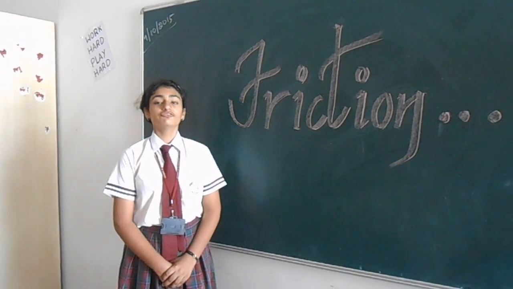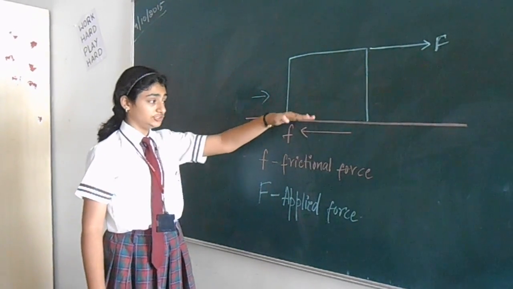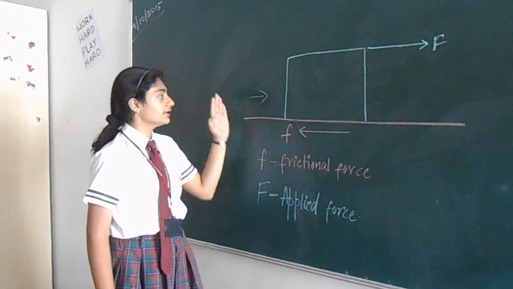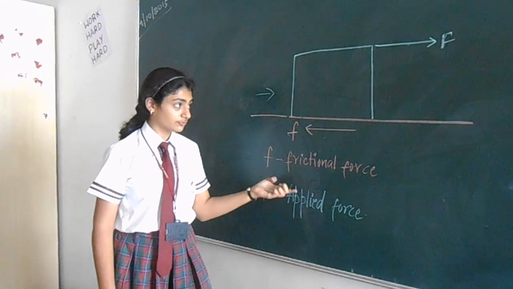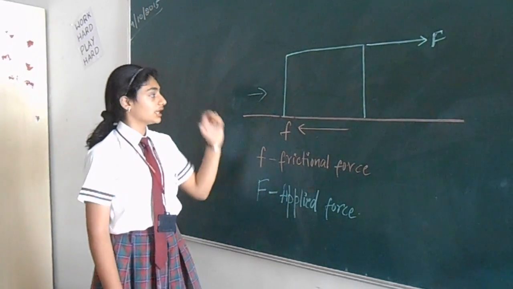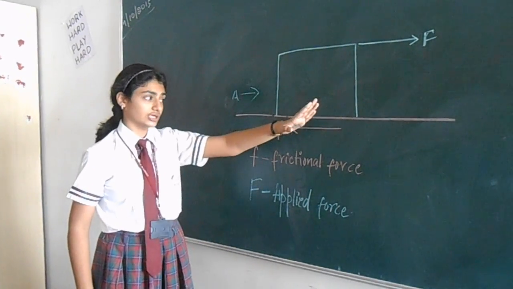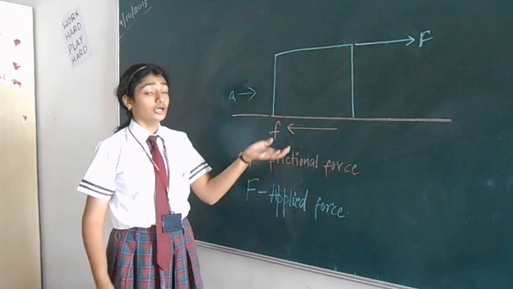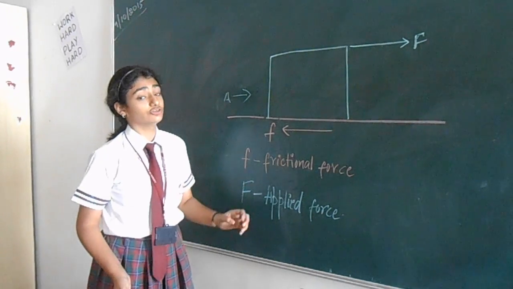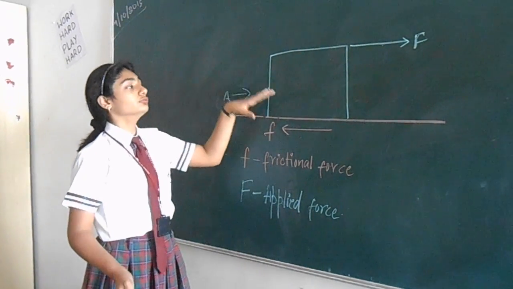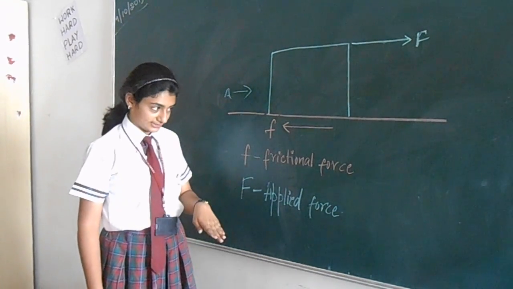Now I'm going to talk to you on friction. And what is friction? Now what do you see in this diagram? There's an object on a plate and there are two F's written here and something is applied from here. Now these two F's stand for frictional force and this one for the applied force. A person A is applying force from this direction and moving the object. And now why does the object stop here? The object stops here because of friction. So we come to know that friction is a force which is applied on the object, which prevents a stationary object from moving or stops a moving object.